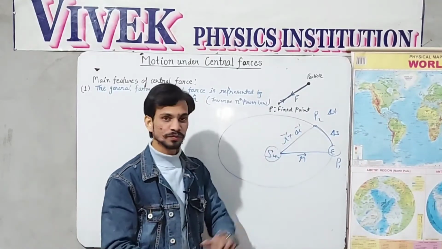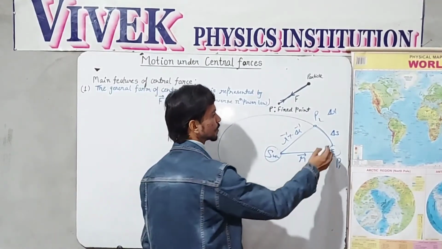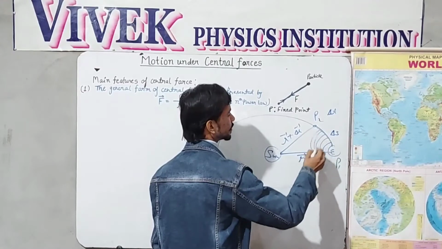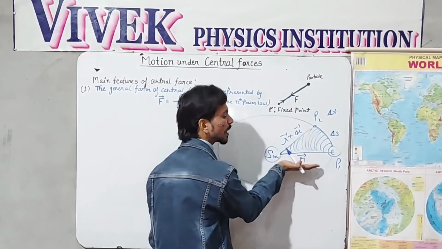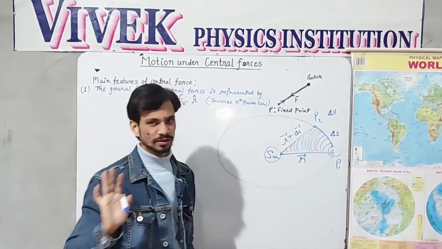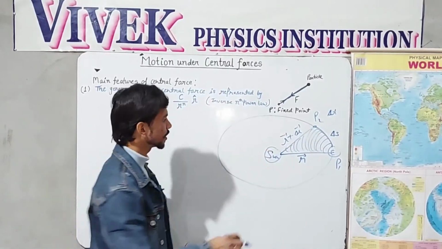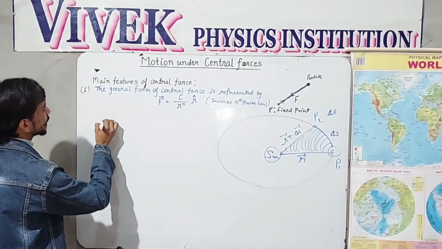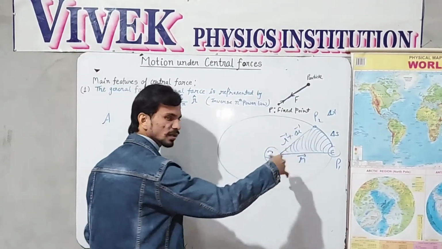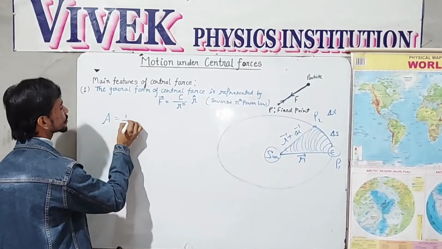This is an arc. Now we have to prove that the rate of change of the area swept by the position vector is constant. The area of this part can be calculated as the area of a triangle.